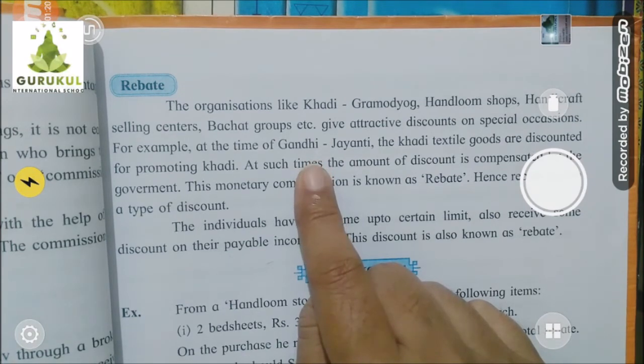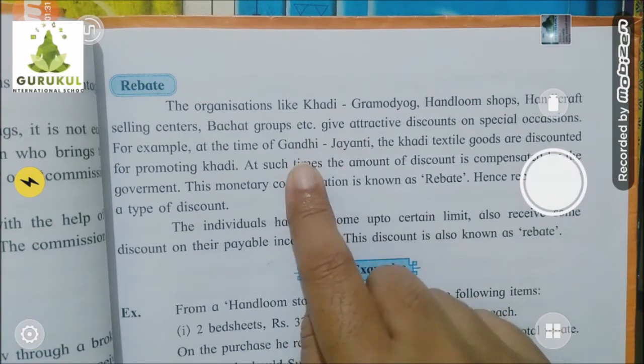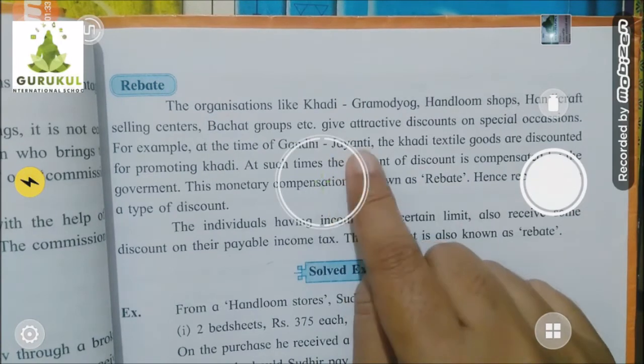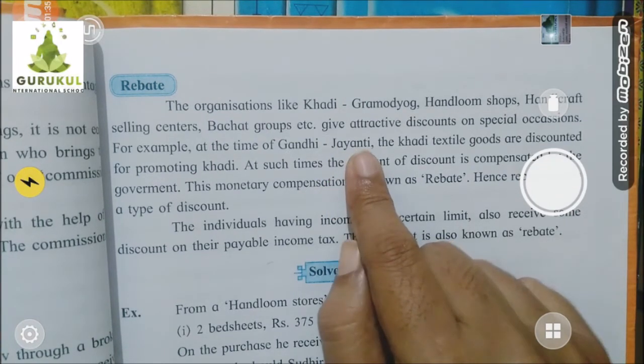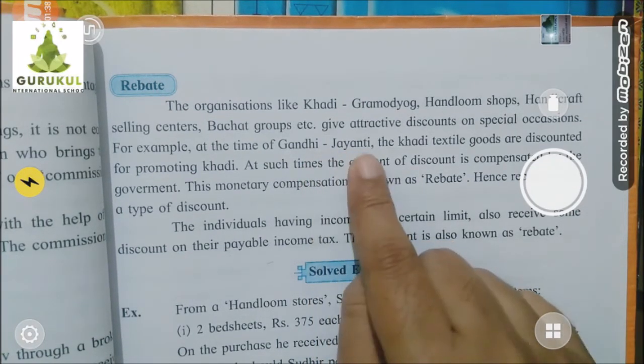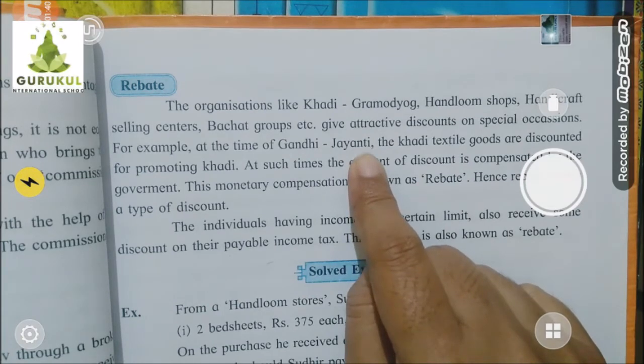More people will buy because it is at a lesser price, and it will reach more people. At the same time, those who are making this khadi, the tribal people or whoever, will get help. They will get more money.